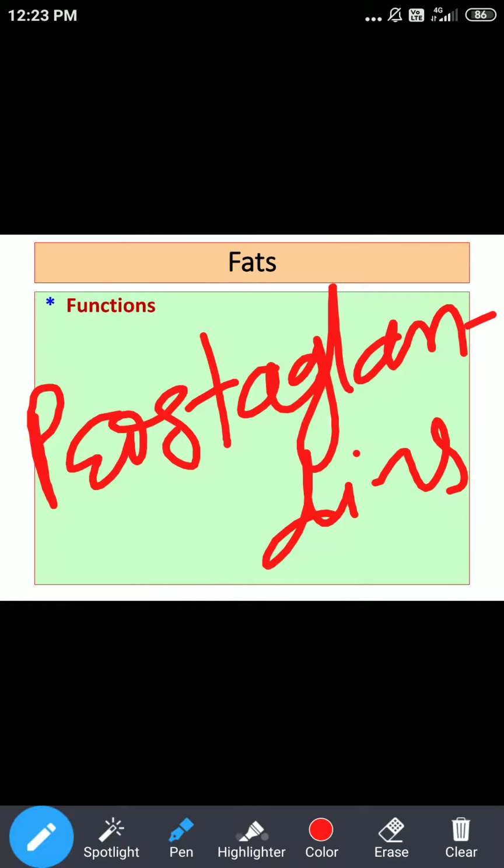These prostaglandins maintain motility of the GI tract. Another important function is that they regulate gastric acid secretion. They even regulate functions of different organs, which is why prostaglandins are generally called local hormones. So the most important function of arachidonic acid, or simply PUFA, is as a precursor for synthesis of prostaglandins, which further play different roles to maintain health.